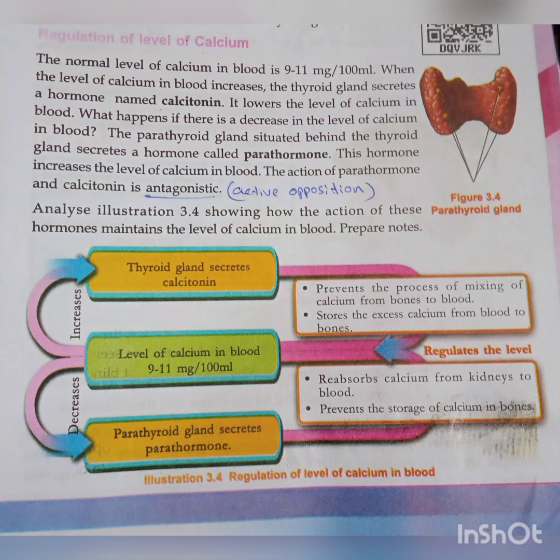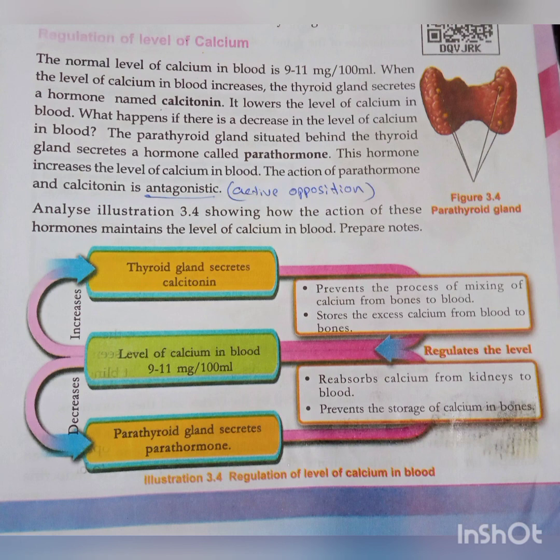Let us study. Okay. First of all, page number 45. The normal level of calcium in the blood is 9 to 11 mg per 100 ml. When the level of calcium in the blood increases, the thyroid gland secretes the hormone known as calcitonin.